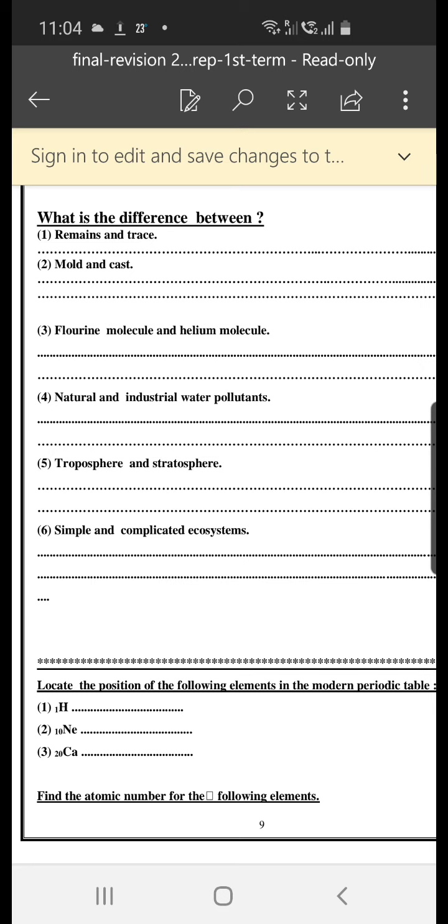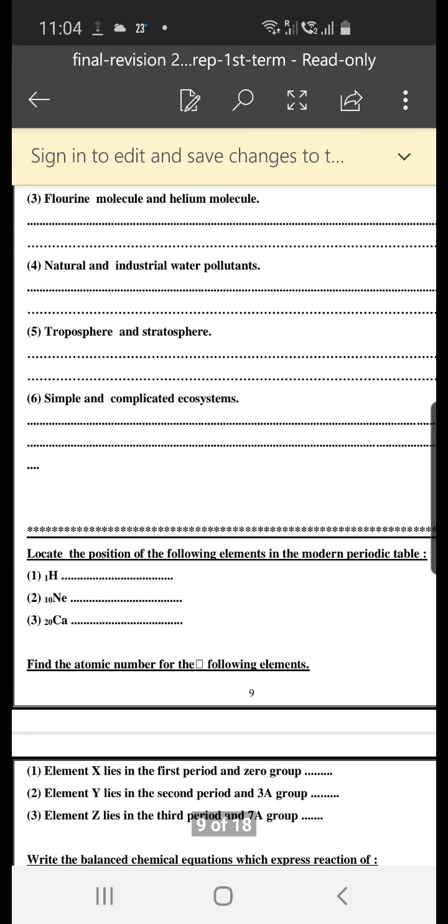Troposphere and stratosphere. The troposphere layer is the first layer, the stratosphere is the second layer. Troposphere from sea level to 13 kilometers, stratosphere from 13 kilometers to 50 kilometers. The troposphere is turbid, has a lot of disturbances, all weather phenomena occur in it, and it has a lot of water vapor, but the stratosphere has no disturbances, no clouds, there is a little amount of water vapor inside it, and the ozone layer is inside the stratosphere.